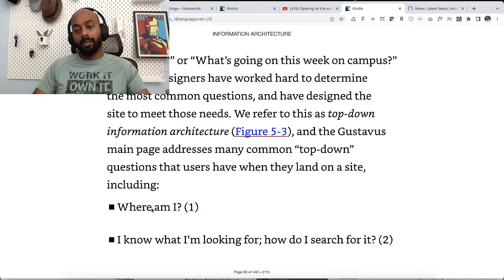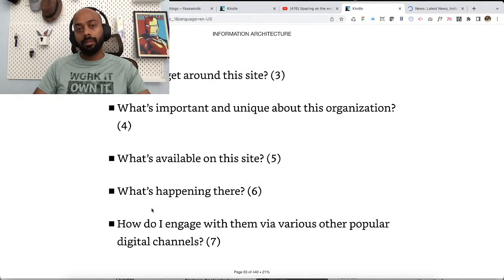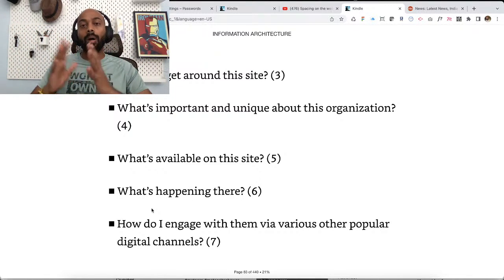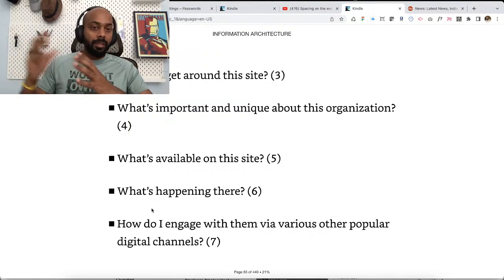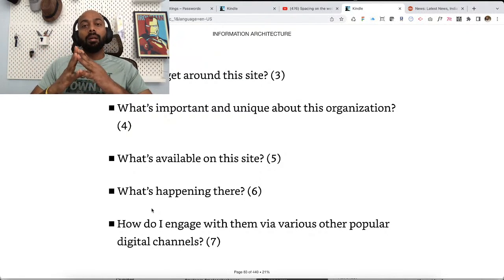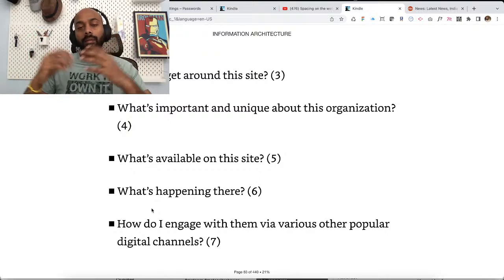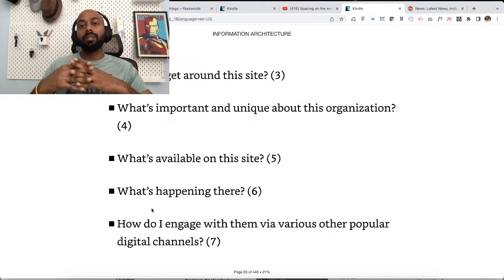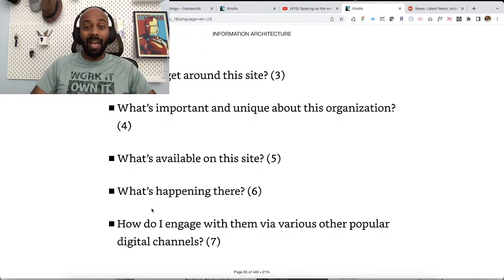Now I know what I am looking for. How do I search for it? Where is the search functionality? Is that presented clearly on the homepage? How do I get around this site? This is all about the navigation. Based on your site and product, this can be one thing or multiple things. If there is only one primary navigation, then it is just that one thing that the user uses to navigate or get around the site. And then there are primary navigation, secondary navigation, and contextual navigation, which, when I think about it, can be another topic for itself.